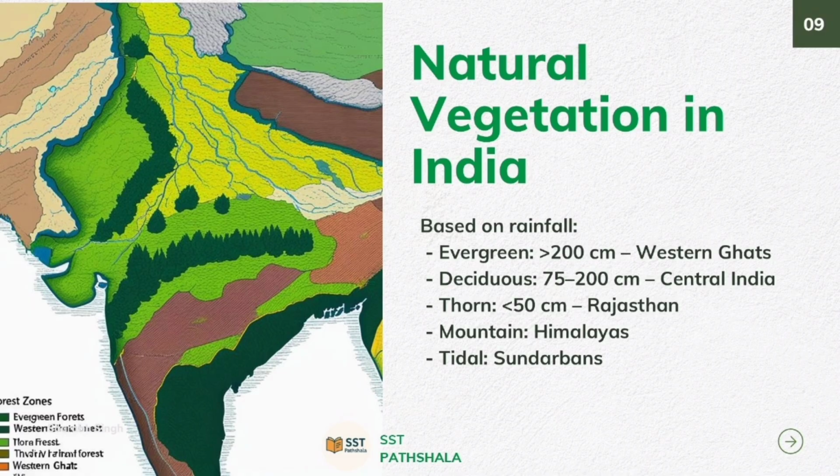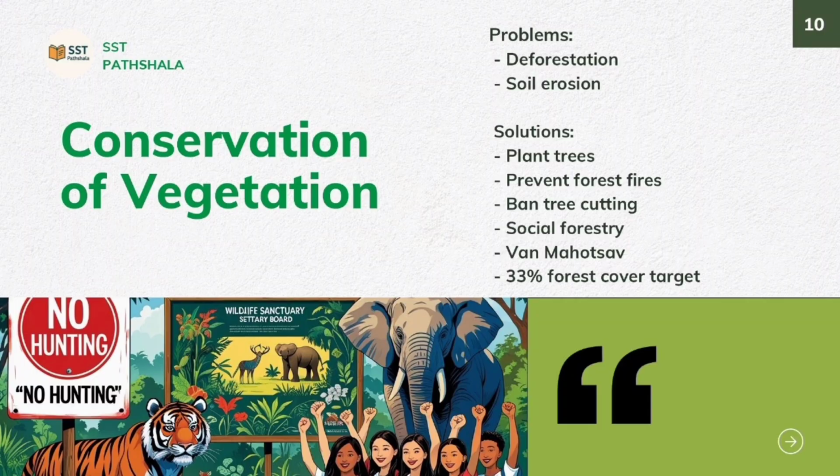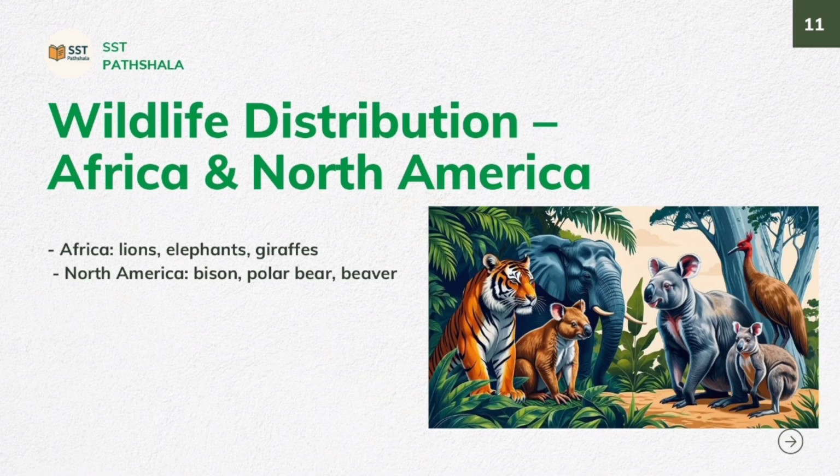So we see the next topic, the conservation of vegetation. The forests are being cut for farmhouses and industries. This leads to soil erosion, climate change, and the loss of biodiversity. Conservation methods include the main points. The first is planting more trees, like afforestation. Next is avoiding forest fires. Next is banning illegal cutting. Next, promoting community or social forestry. So celebrate events like Van Mahotsav.